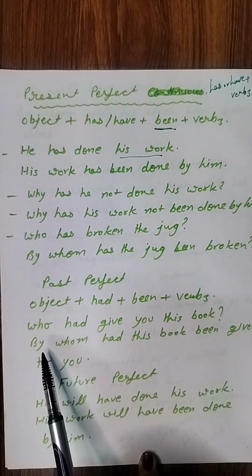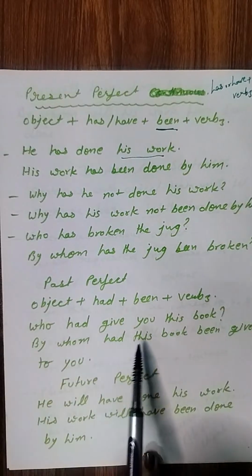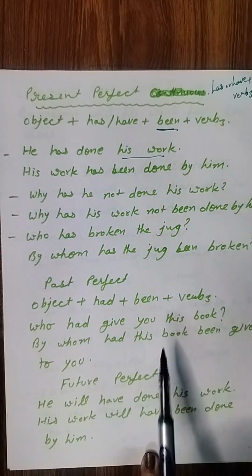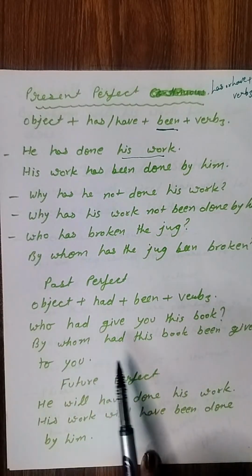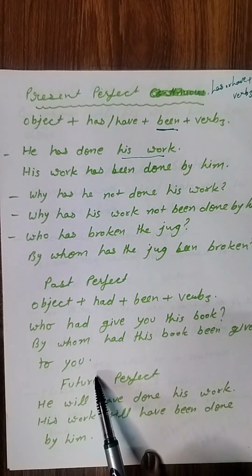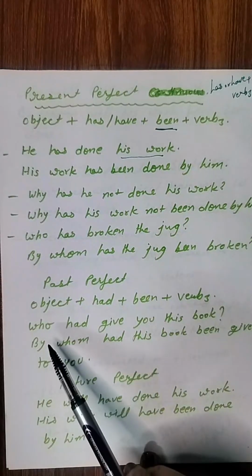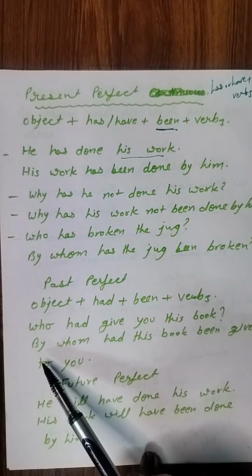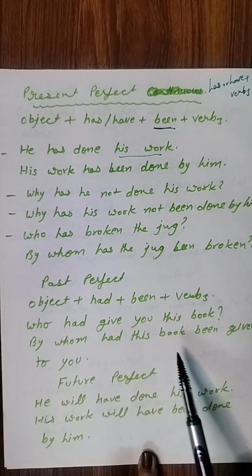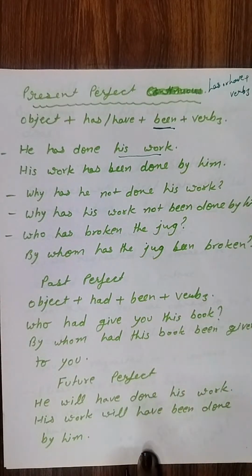Maybe the question sentence is, who had given you this book, right? So your answer should be, by whom had this book been given to you. Always remember, in case who is given there, we begin our sentence with by whom. So, by whom had this book been given to you.